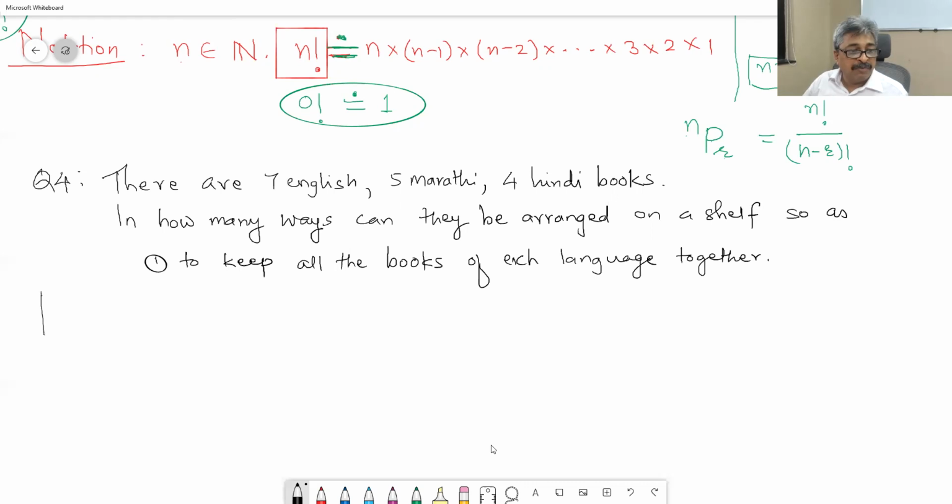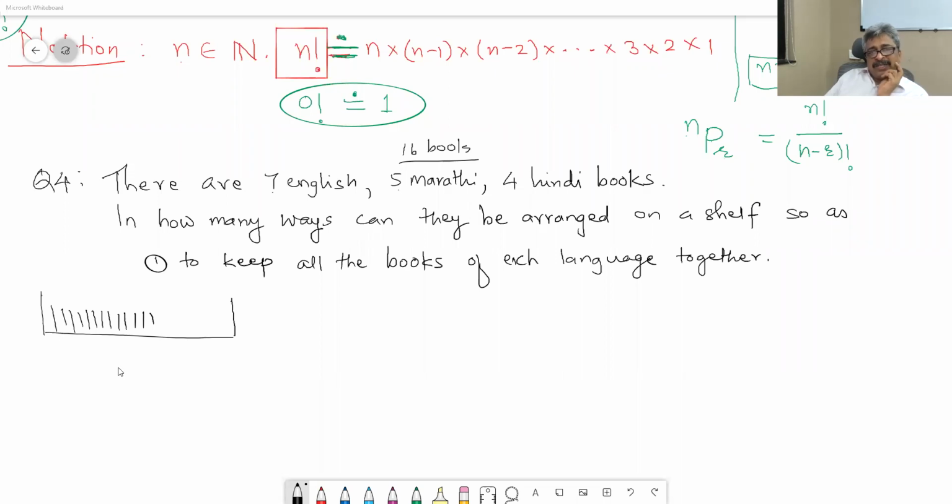So there is a shelf and you are supposed to arrange 7 plus 5 plus 4, total 16 books. You have to arrange them in a shelf like this, 1, 2, 3, 4, so that all books of each language are together.